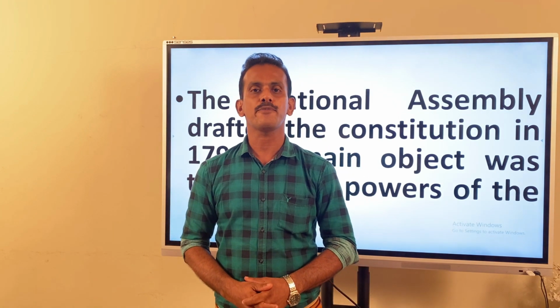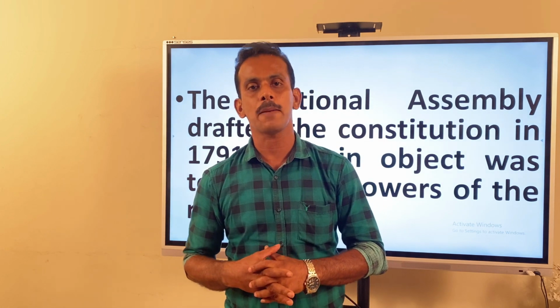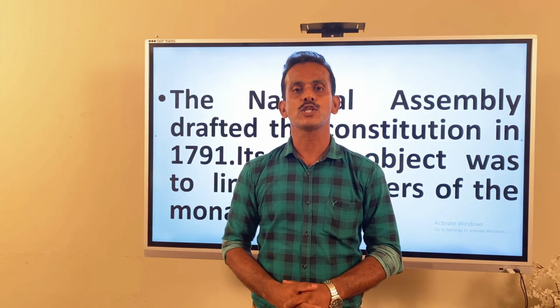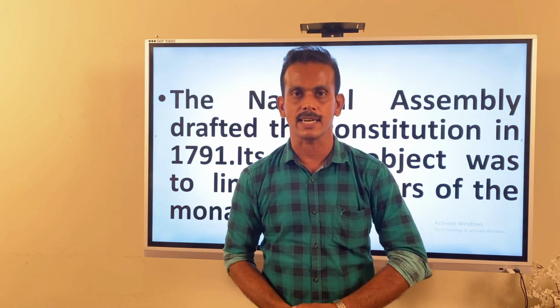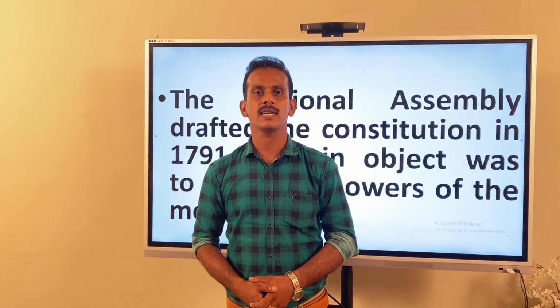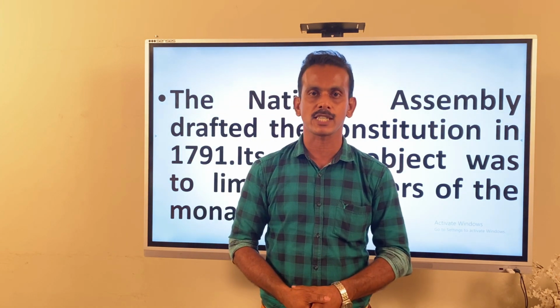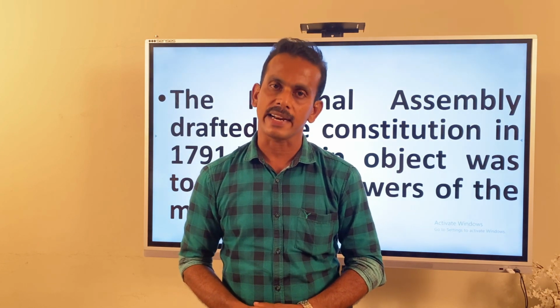The people of France were divided into two, the active citizen and passive citizen. The Constitution of France began with the declaration of rights of men and citizens. Right to vote, right to equality, right to freedom of speech and expression became natural and inalienable rights.